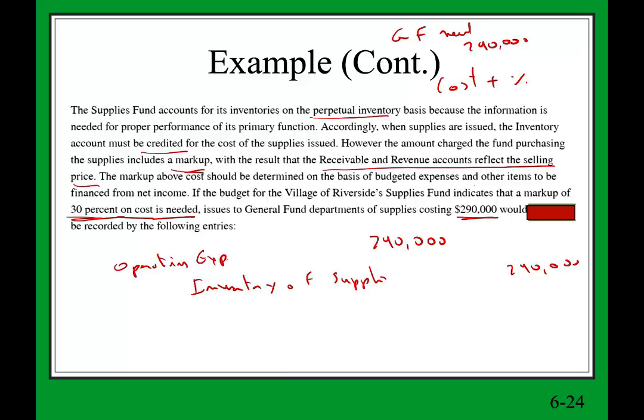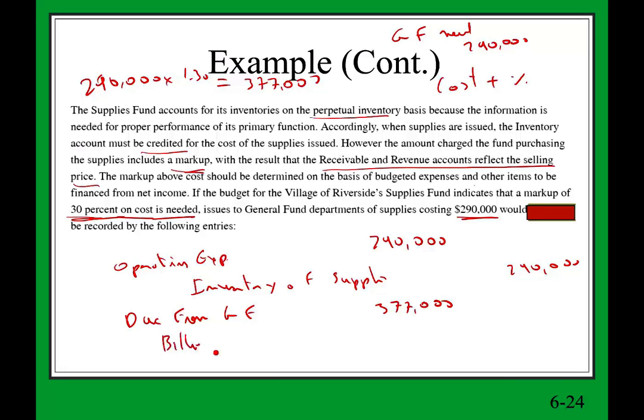Now remember, when we provide the service to the general fund, we're going to charge them more than $290,000. We're going to charge them $290,000 plus 30%. So we're going to take $290,000 times 1.3, and that's going to equal $377,000. So what's going to happen? We're going to debit a receivable, due from the general fund, $377,000. Now we're going to credit operating revenue, or rather than operating revenue, we can credit